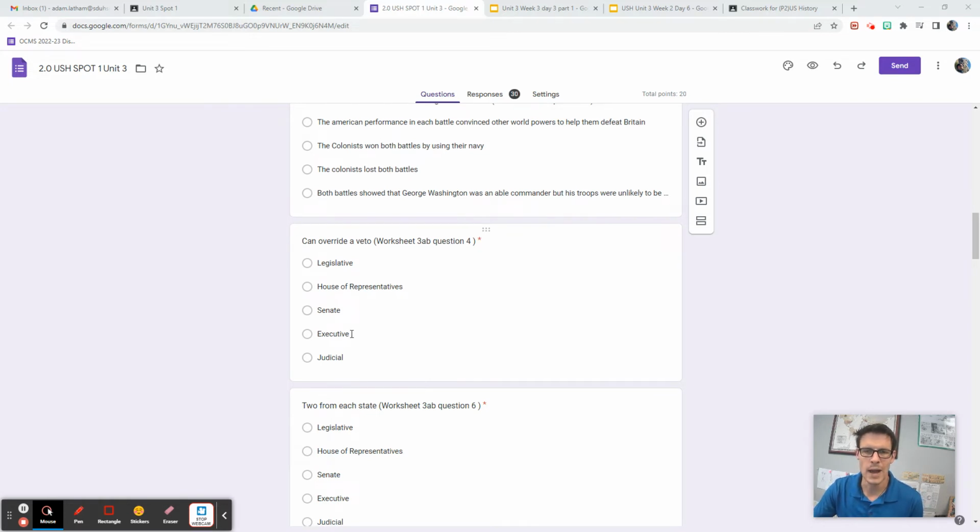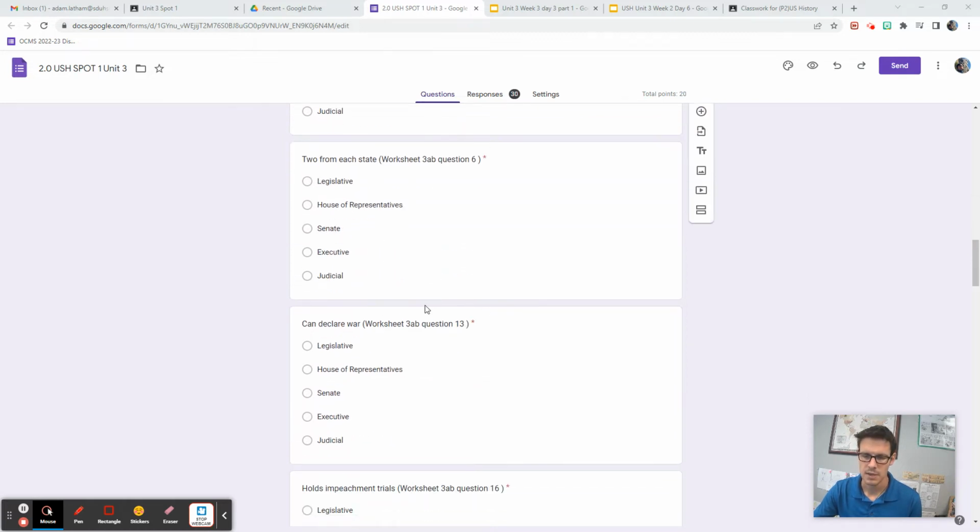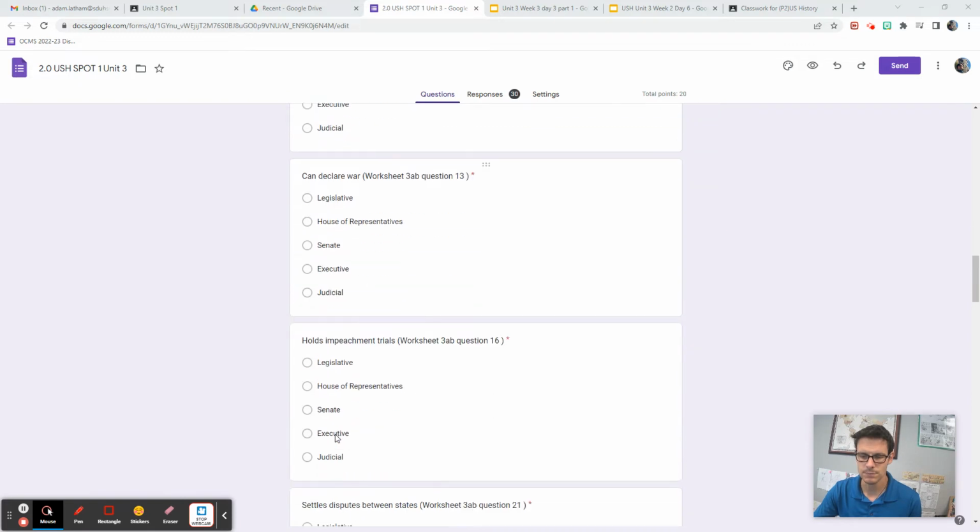Which group can override a veto? Legislative branch, House of Representatives, the Senate, the executive branch, or judicial branch. Two from each state. Is that in the legislative branch, House of Representatives, the Senate, the executive, or judicial? This is Worksheet 3AB, Question 13. Can declare war: Legislative, House of Representatives, Senate, Executive, and Judicial.